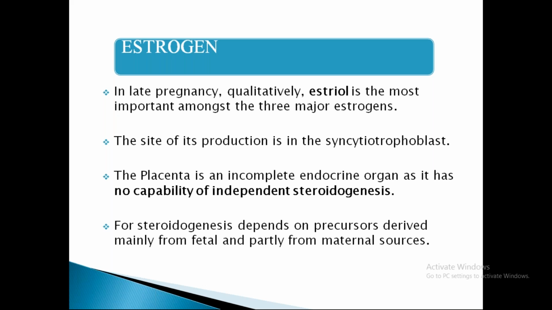The site of production is syncytial trophoblast, as we have already seen, and placenta becomes an incomplete endocrine organ because it is not having the precursors. Precursors means from where it is going to get generated. So it has no capability of independent steroidogenesis. For steroidogenesis, this placenta should depend on both maternal and fetal counterparts.